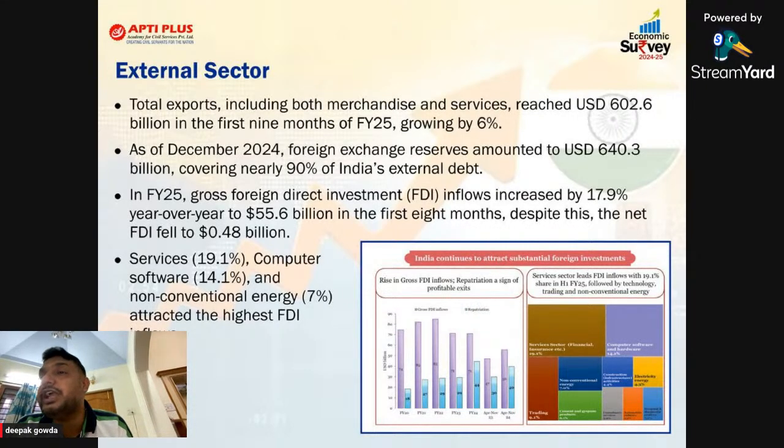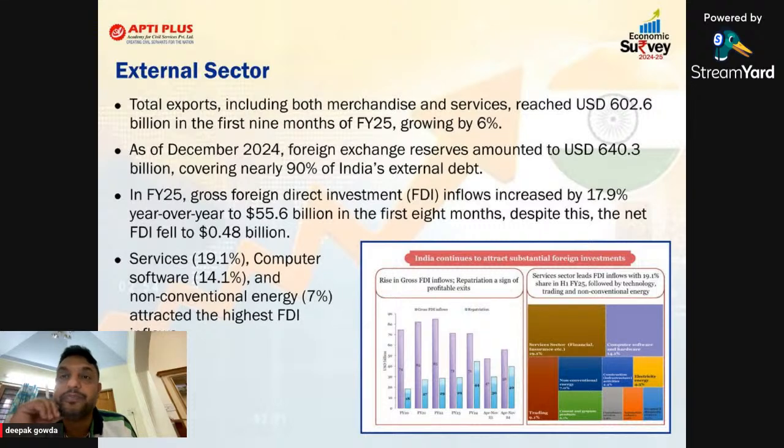Now, on the FDI related issue, they are talking about what? Almost 18% increase, 17.9, but 18% year on year. Approximately, we have received $55 billion of FDI in just the first 8 months. But comparatively, the net FDI overall is a decrease of 0.48%. This type of sentence, always try to remember, because in the prelims, the UPSC wants to play a game with the help of